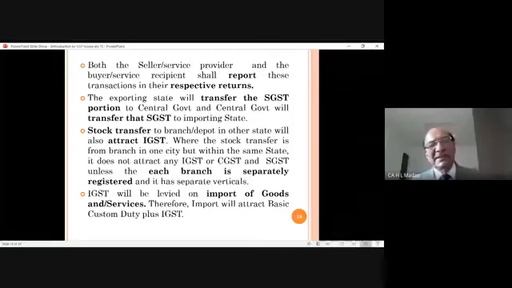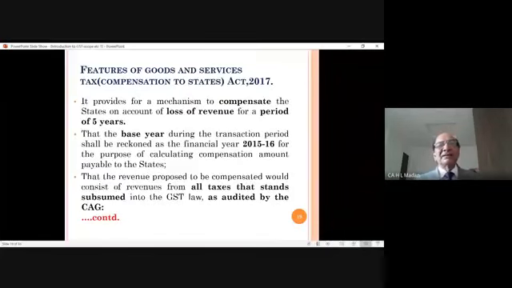Therefore, custom duty is leviable plus IGST is also leviable. And who is to pay this IGST and custom duty? The purchaser, the buyer. It is not to be paid by the supplier. Buyer will pay to the government. Normally tax is payable by the seller, but here tax is being paid by the buyer under reverse charge mechanism.